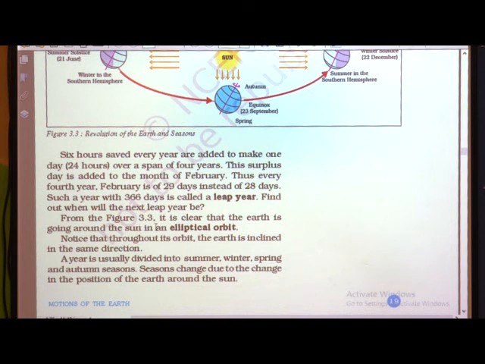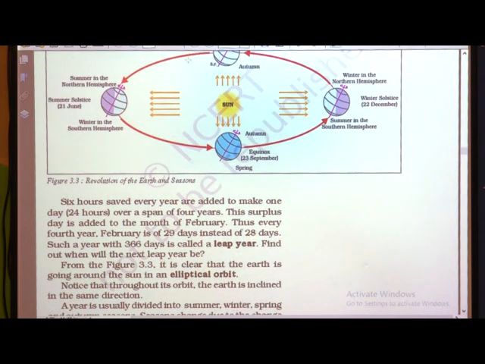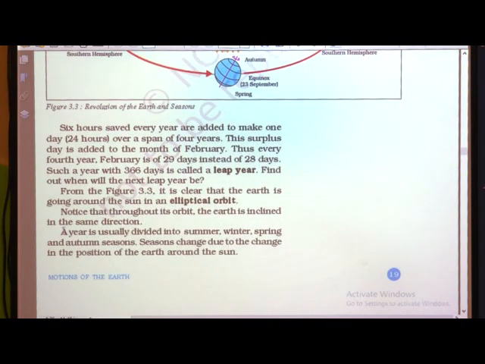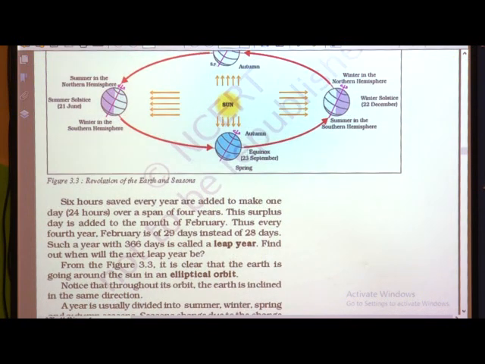From figure 3.3, it is clear that the earth is going around the sun in an elliptical order, okay children. This is the elliptical order, and the earth is going around the sun in this elliptical shape. Notice that throughout its orbit, the earth is inclined in the same direction. See this direction, okay children, the earth is in the same direction, see here.